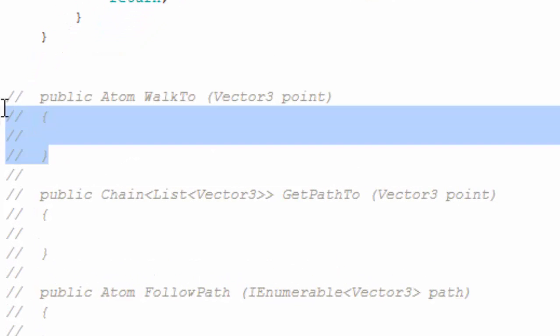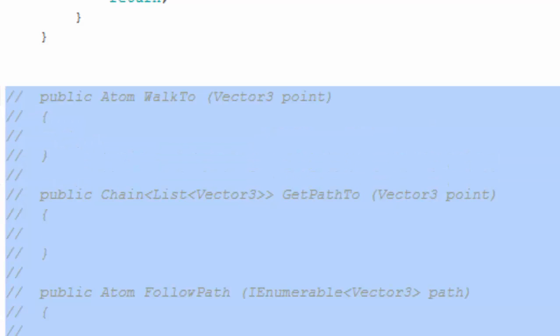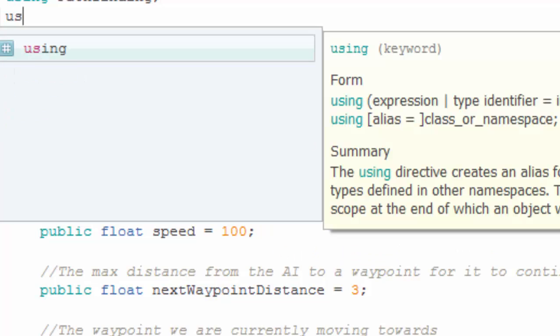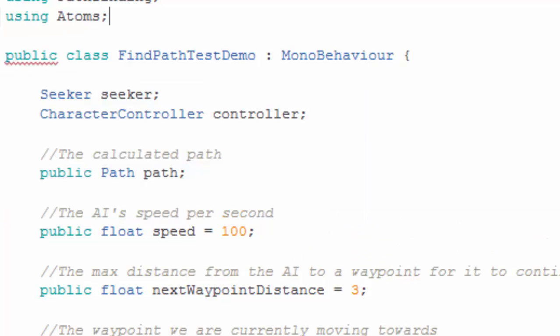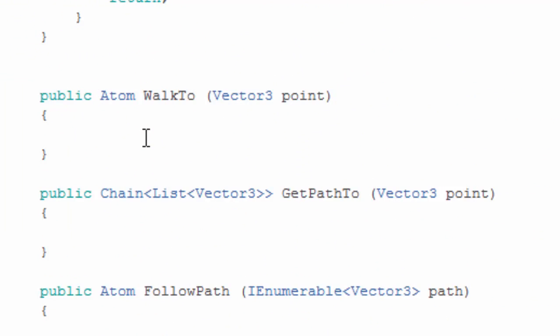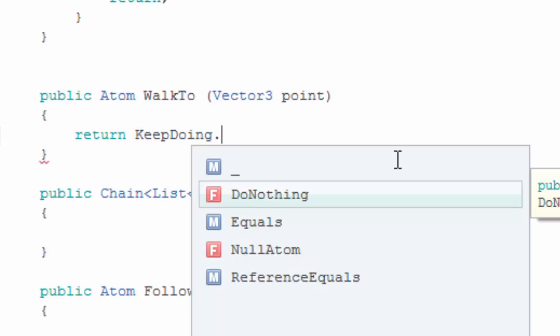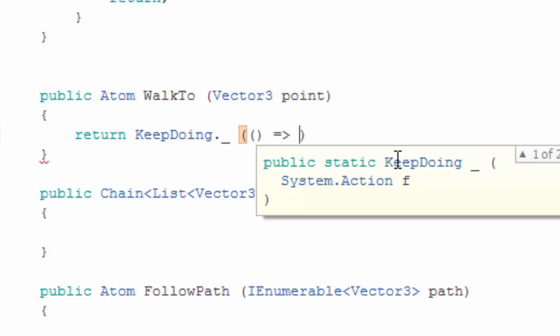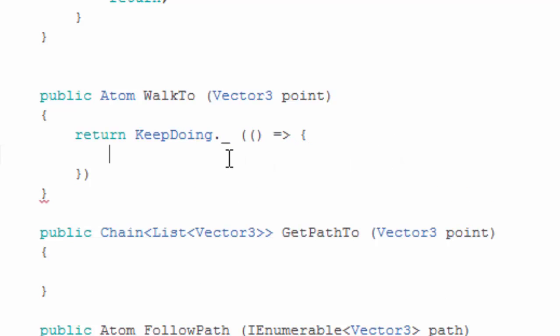So to do that, first we're going to divide the problem into a set of smaller problems, and we're going to be using atoms and streams to do that. So first we're just going to walk to a point, and we're going to use this keep doing atom, where we're going to keep executing a single action that walks to a point.